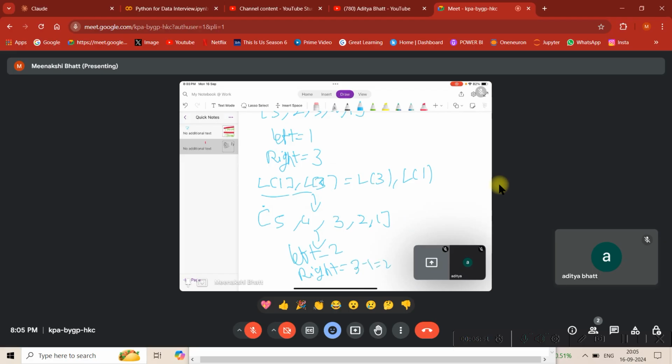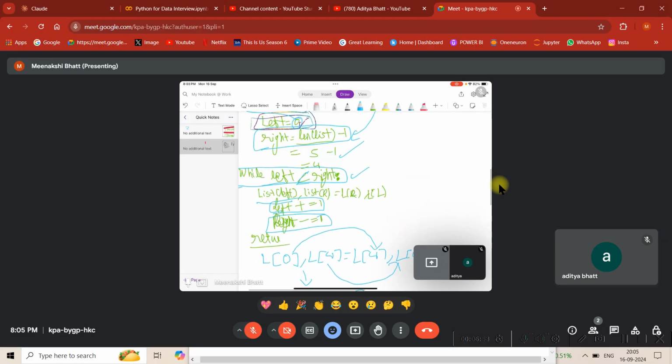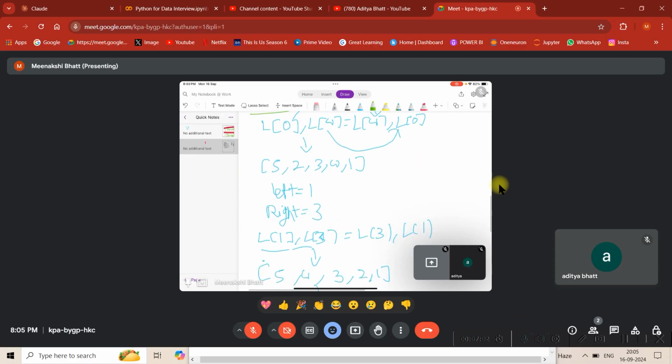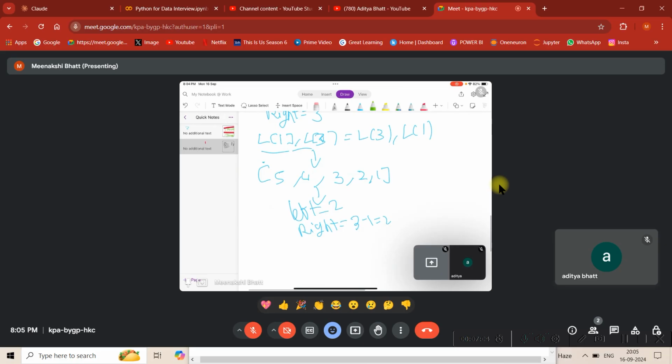So this time the while condition will not hold and essentially your loop will break. So here it would break and this would be the final list. So this is how you reverse a list